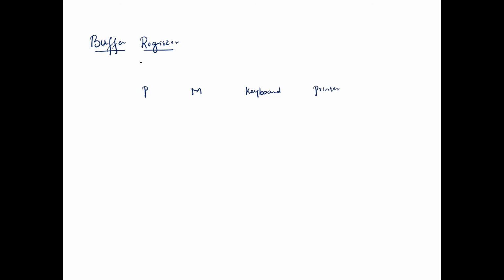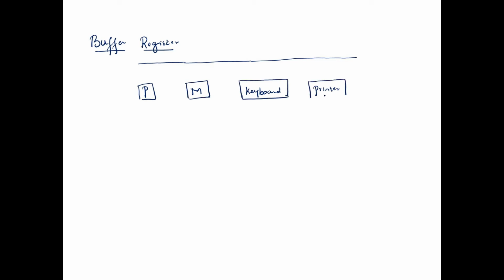And I'm using a single bus structure. Why do I prefer a single bus structure? Because it is simple and very cost effective. If we have a multiple bus structure, the complexity will be more. Lots of wires will be there in the system. So therefore, we usually prefer the single bus structure.